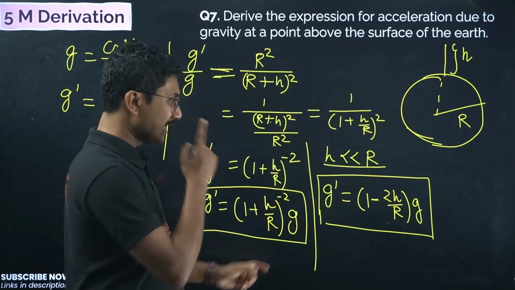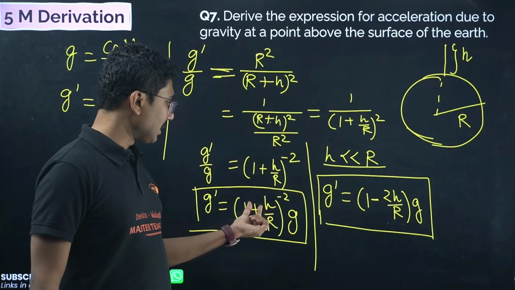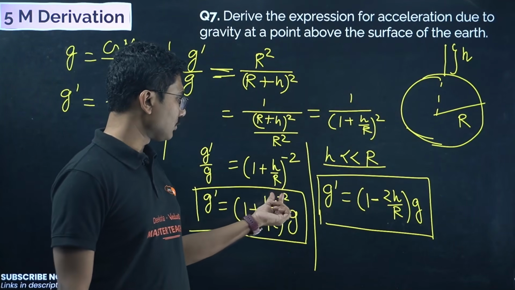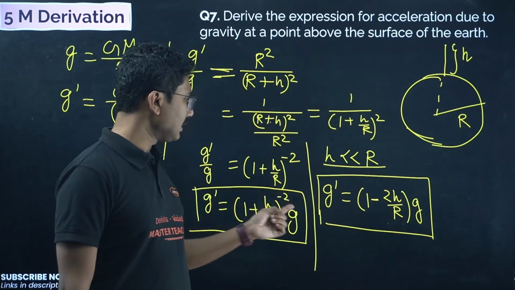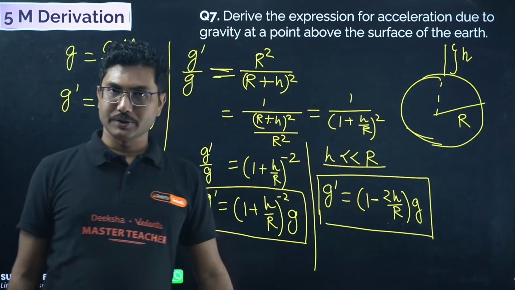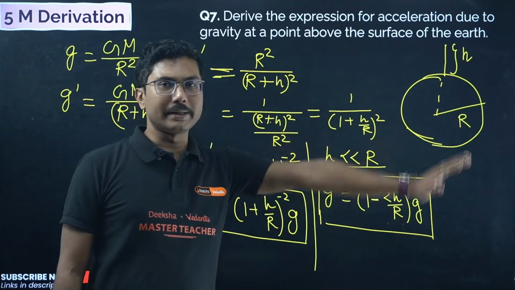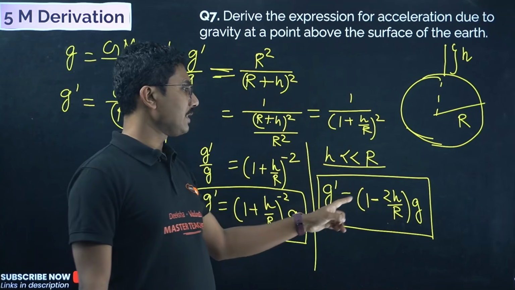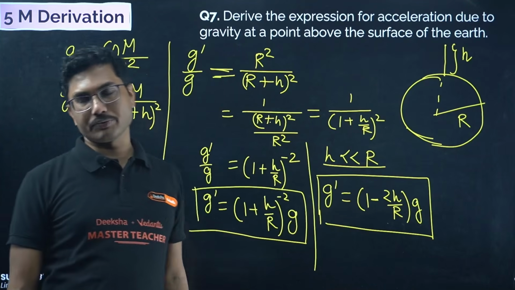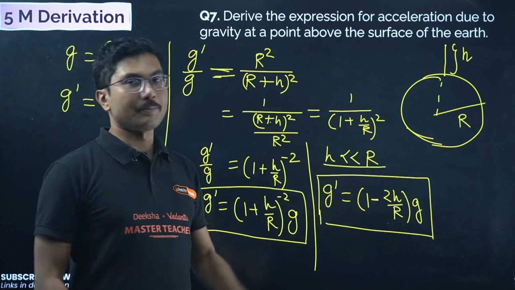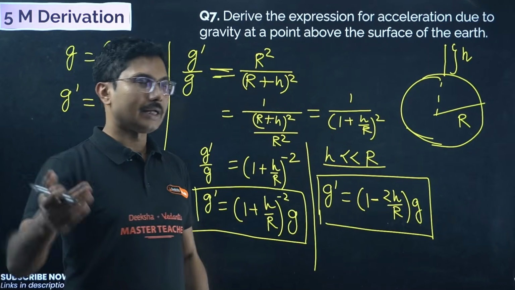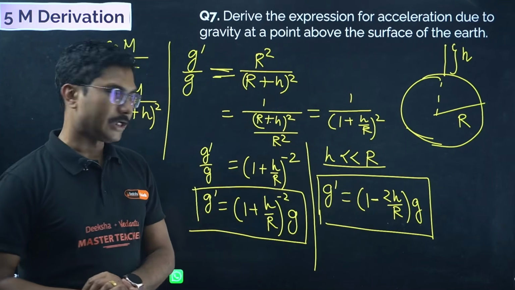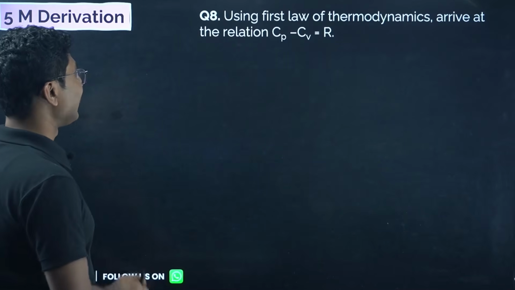Okay, so what happens is that this minus 2 gets multiplied with the second term. Minus times minus becomes plus, and 2 is multiplied, so 2h. That's what is happening, and there are multiple terms in there, but because we are taking this special approximation, the other terms will be very small and will be 0. This is an example of binomial expansion. The expansion series may not be in your syllabus, but you should remember this small application. Okay, now let's move on to the next derivation.